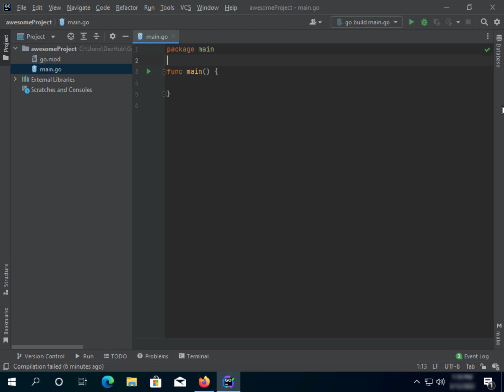When you build reusable pieces of code, you will develop a package as a shared library. When you develop executable programs, you will use package main.